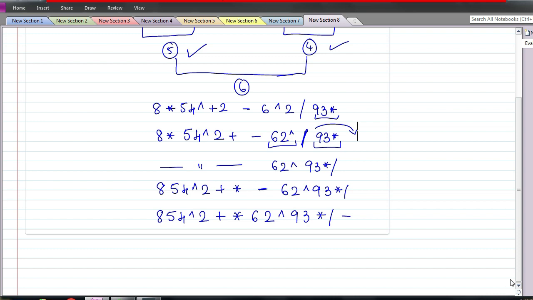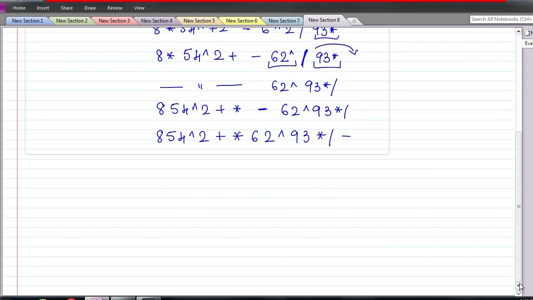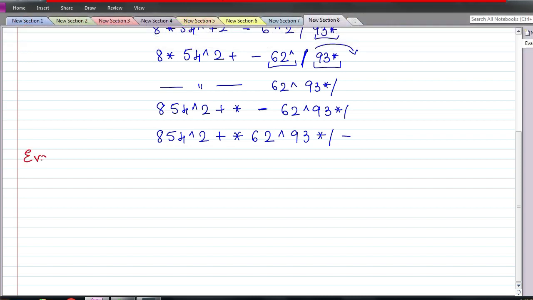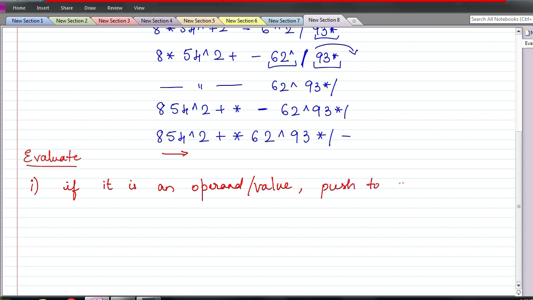Now conversion is done, the next procedure is evaluating this. So how to do the evaluation of this postfix expression? Here we have only two steps. What is the first step? If you read an operand or a value, so in this case we have taken all values only, numbers only. So if it is a value, then push to stack. Okay, if it's a value, push to stack.